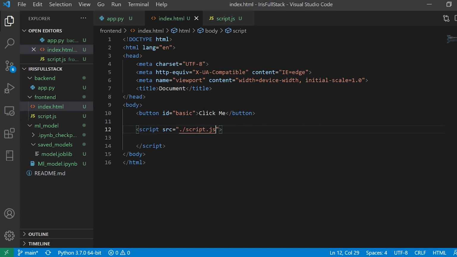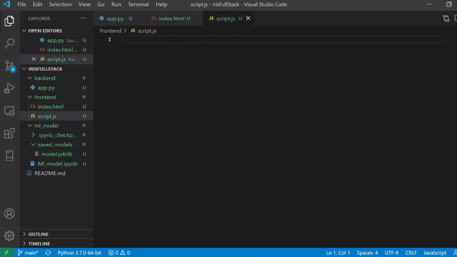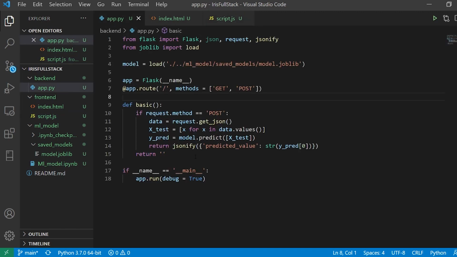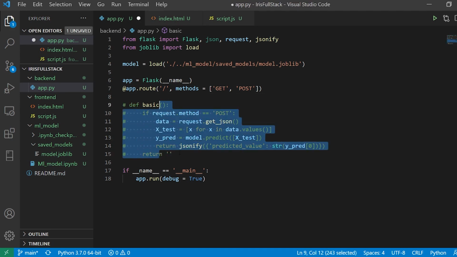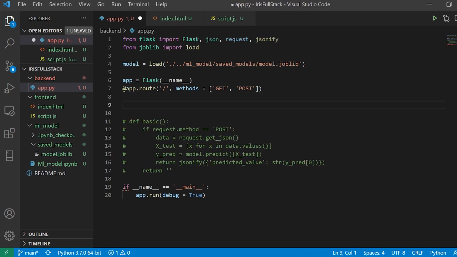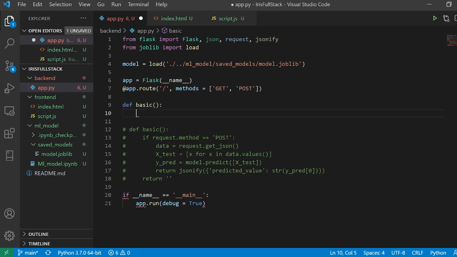So when I click the button, I want some JavaScript to be performed, which is basically going to be hitting my route over here. For the moment I'm going to get rid of this, and I'll make a function, let's say def basic, and this basic is going to return the JSONified object.